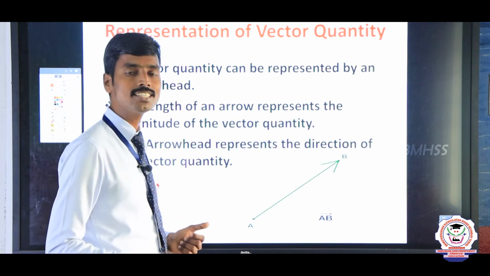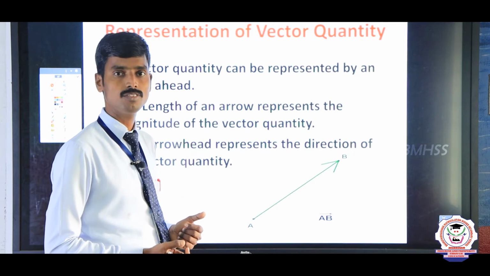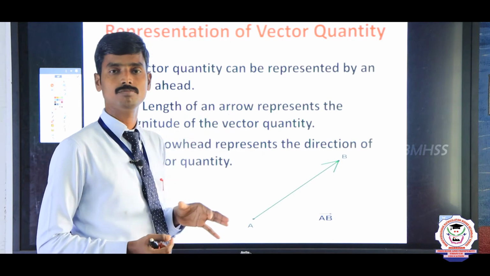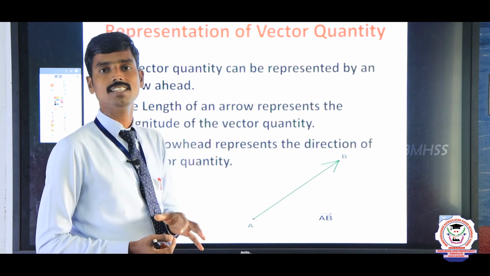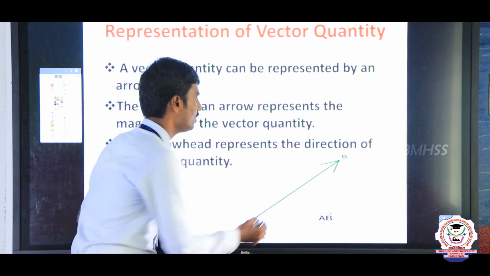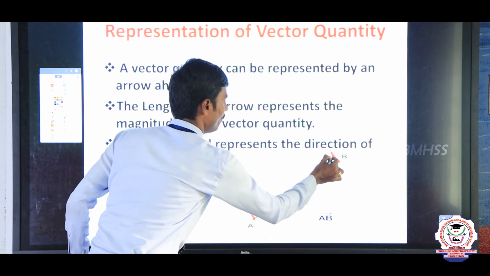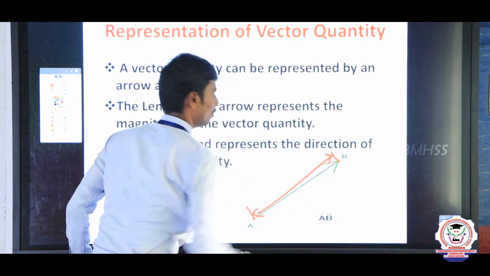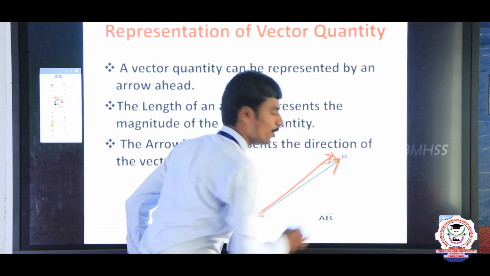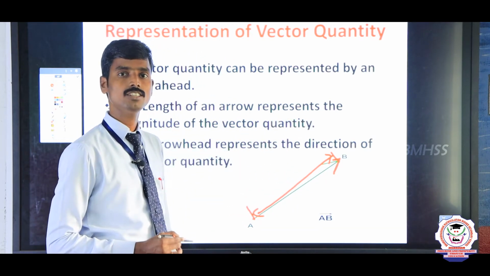See, listen here, let us consider one vector. AB is nothing but a vector, AB vector. Here the length of the vector represents the magnitude and the arrowhead represents the direction of the vector. This is the one vector, AB vector. Here A and B, the length of the vector we are calling magnitude. And this arrowhead represents the direction of the vector.